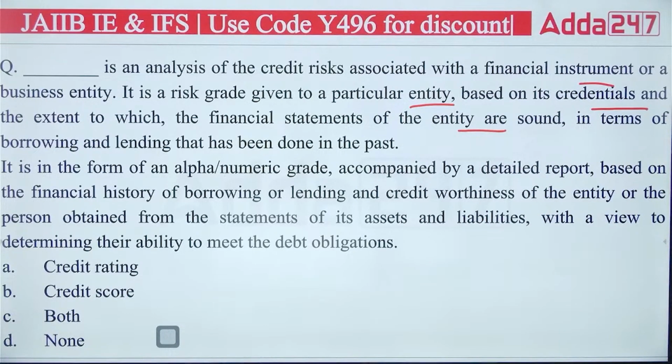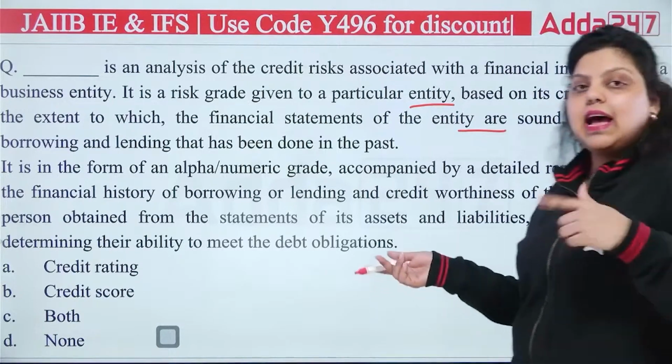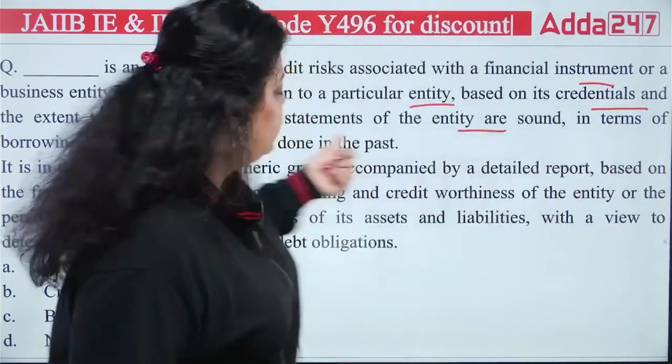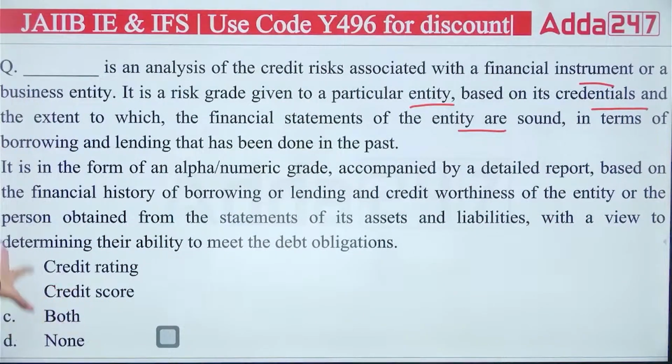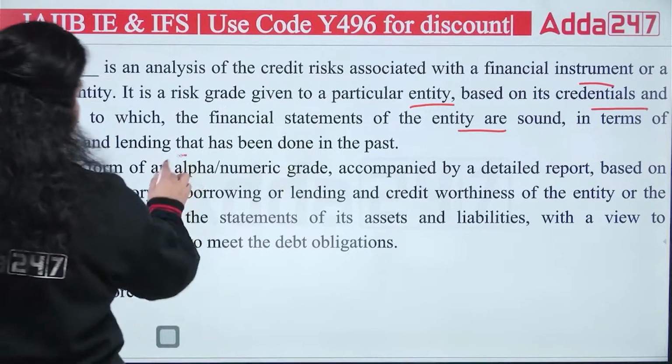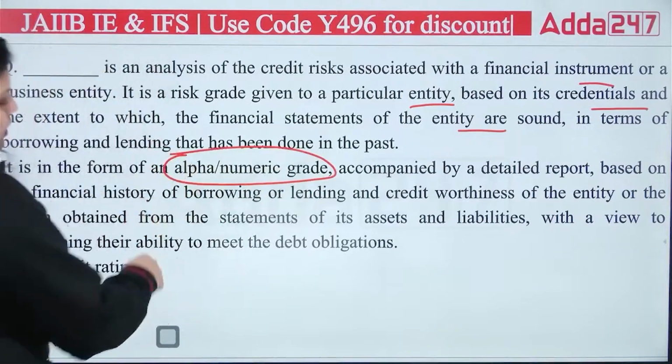We are saying dash is the analysis of credit risk. But the thing is, credit risk are analyzed in both, in your credit rating as well as credit score. So what we are actually talking about it? We are talking about credit rating, credit score, both or none. So now you can read forward. It is in the form of alphanumeric grade, okay? So now you can see when it is alphanumeric grade, you can find out which of the following will be correct.